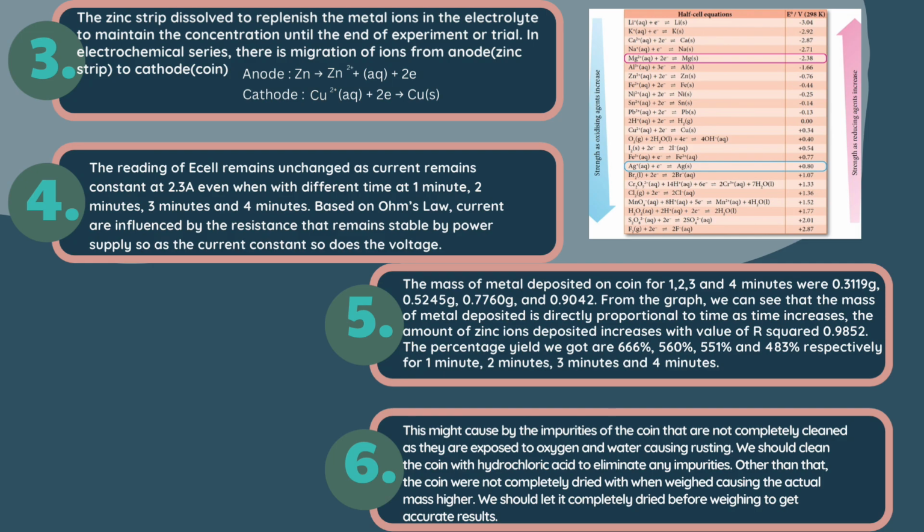From the data obtained, a straight linear graph was constructed with the mass of metal deposited directly proportional to the time. As the time increases, the mass of metal deposited increases, with an accepted R² value. However, the percentage yield we got is higher than 100%, indicating that the actual mass is higher than the theoretical mass. This might be caused by the impurities of the coin, or the coin was not completely dried when weighed.